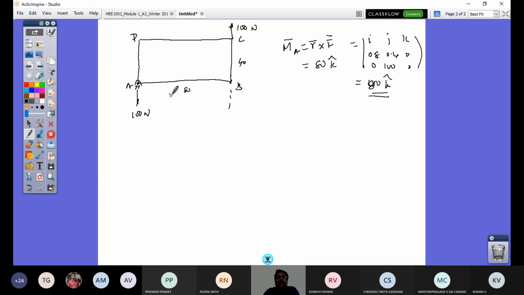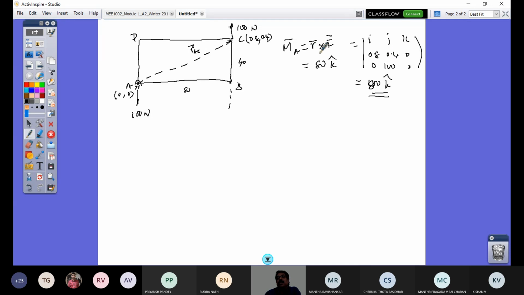But what is the difference that you see from the previous case? Sir, I had a doubt. In moment equals R cross F, shouldn't R bar be the displacement, sir? No, R bar is an R vector. R vector is called a position vector, the position of point C with respect to point A. If point A is 0, 0, the position vector here is the vector RAC. So RAC vector is this coordinate 0.8, 0.4. So 0.8 minus 0 i plus 0.4 minus 0 j. That's what I have written here.